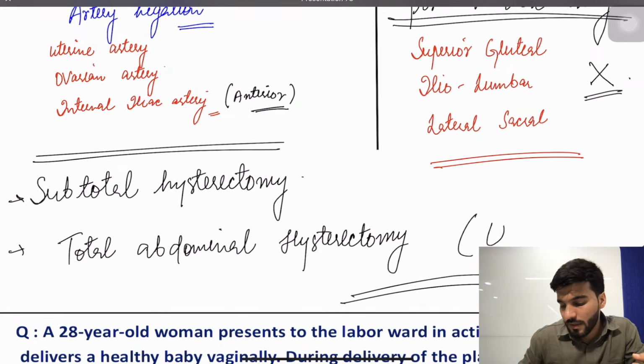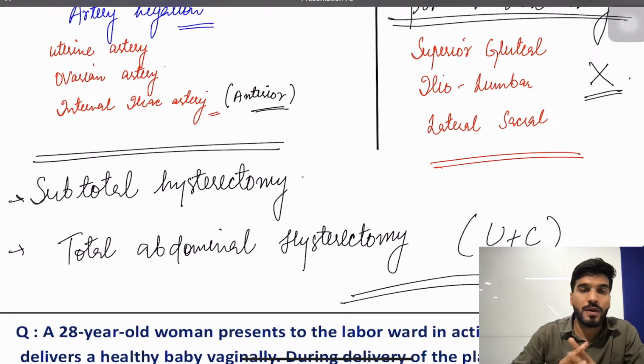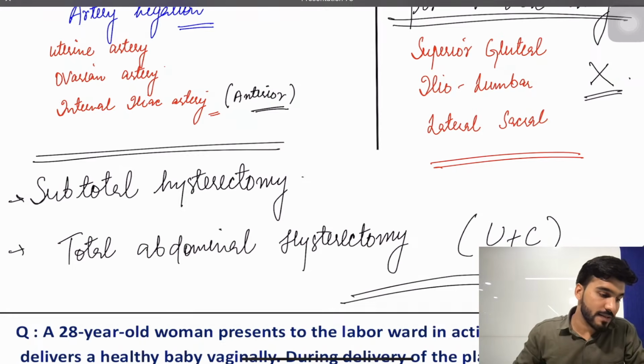What is total abdominal hysterectomy? Uterus plus cervix. What is subtotal? Only uterus, not cervix. So this is the stepwise treatment for postpartum hemorrhage.